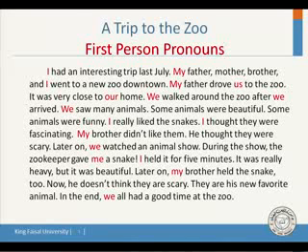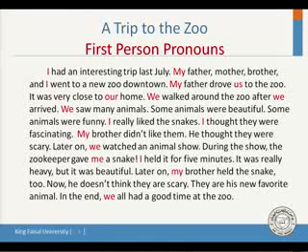It, the snake, it was really heavy. But it, again, it refers to the snake. It was beautiful. Later on, after that, my brother held the snake too. Hold means to hold something in your hands. Now he doesn't think they are scary.